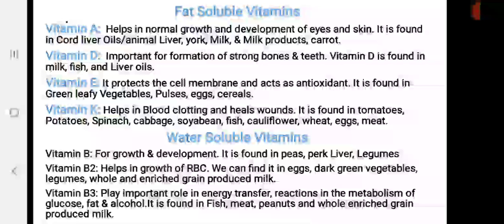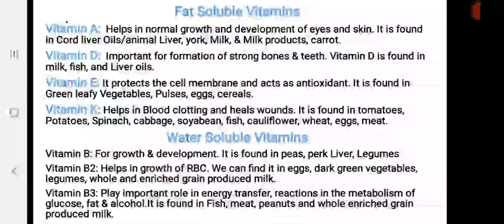So first vitamin A, its deficiency causes night blindness, and sources of vitamin A are egg yolk, milk product, mango and papaya. Now next vitamin is vitamin D. Deficiency causes rickets and osteoporosis.